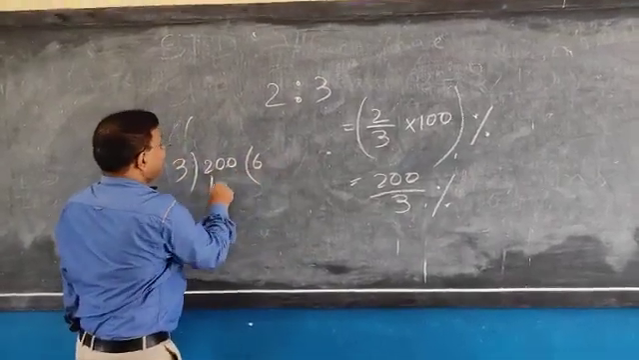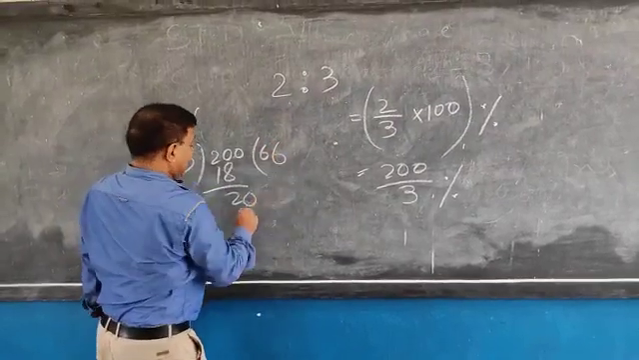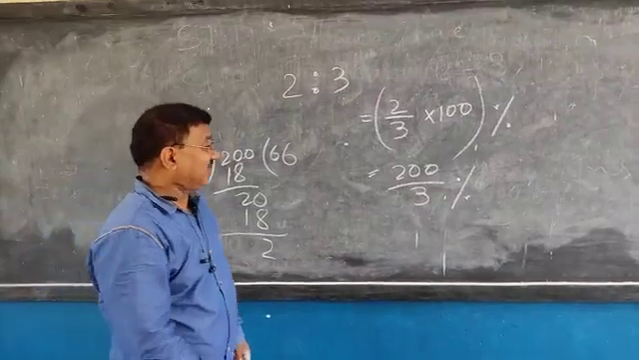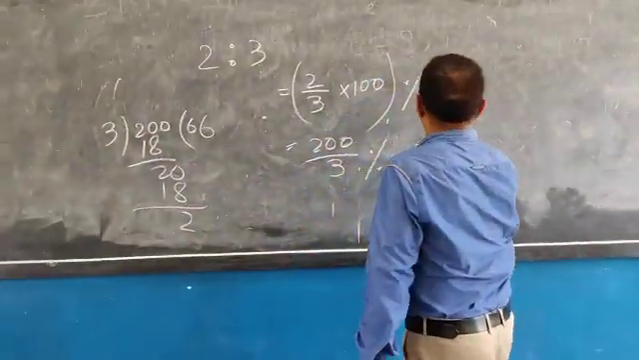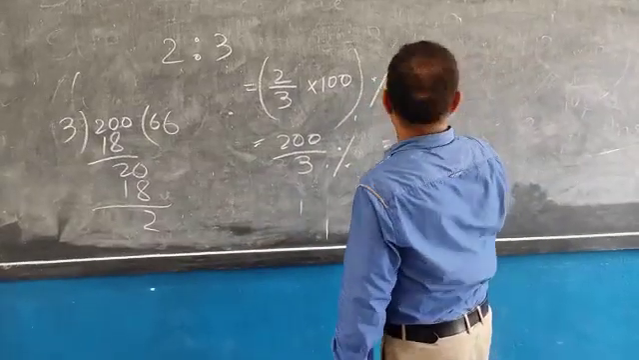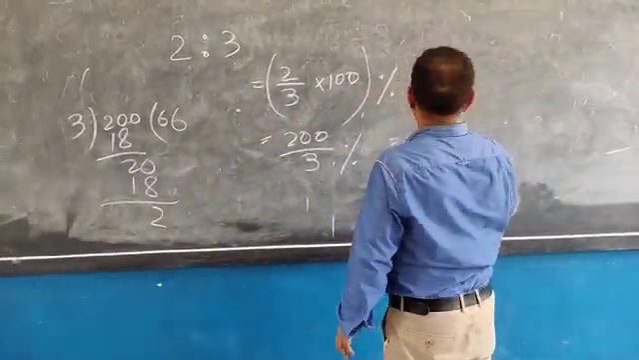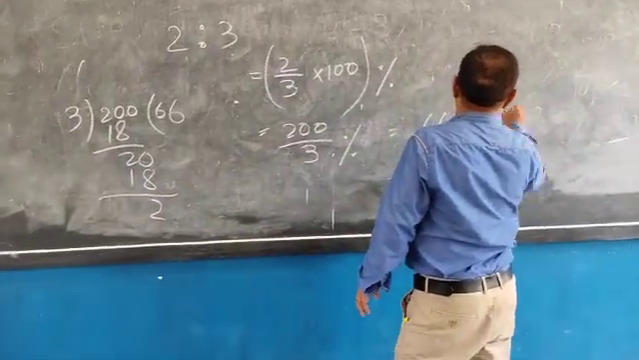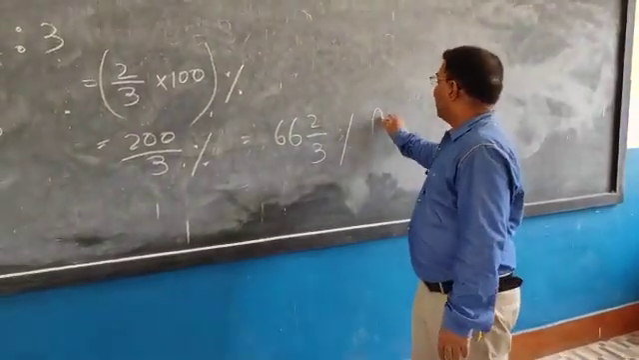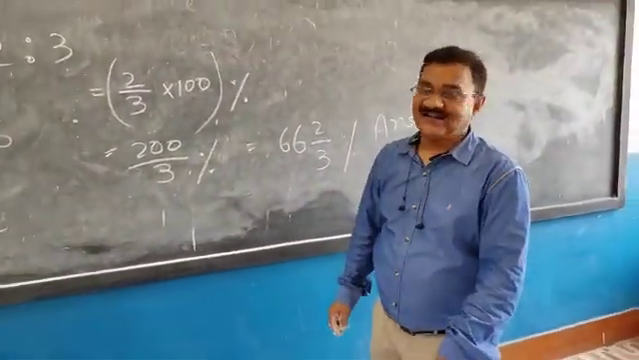3 sixes are 18, 2. Again 3 sixes are 18, 2. We can write here 66 whole 2 by 3 percent. Understood or not? This is the answer. Now you can get 2 out of 2 marks.